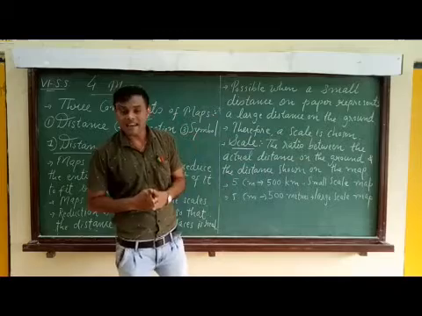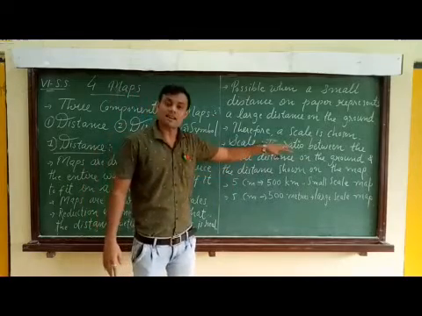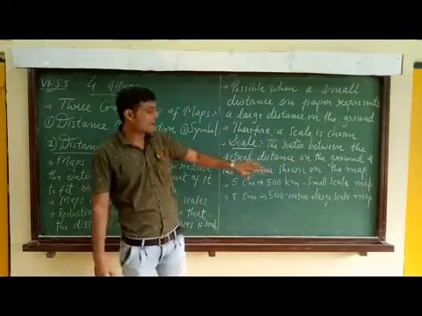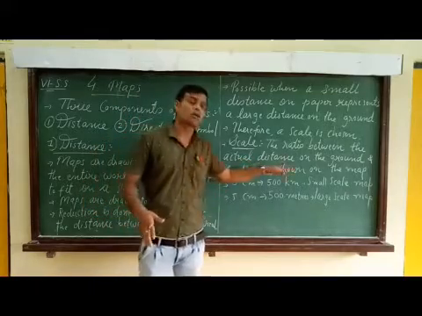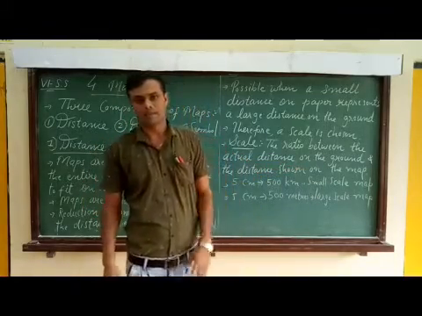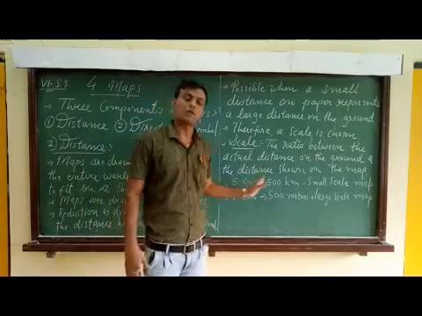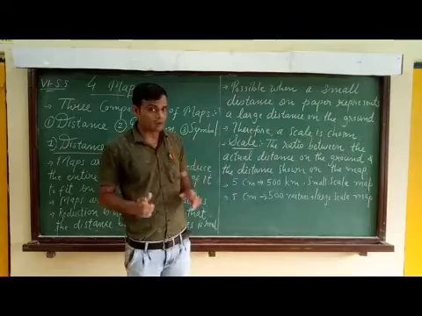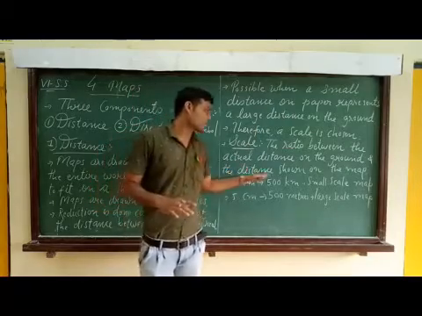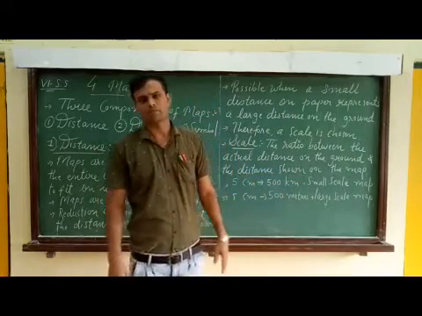So what is that scale? Scale is the ratio between the actual distance on the ground and the distance shown on the map. I repeat, the ratio between the actual distance on the ground and the distance shown on the map.